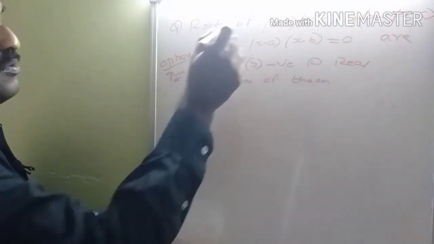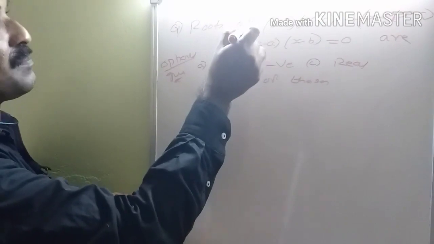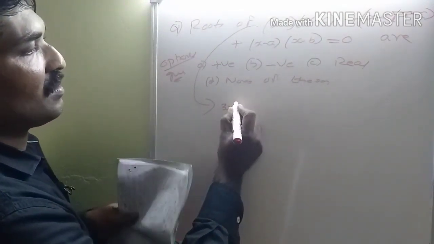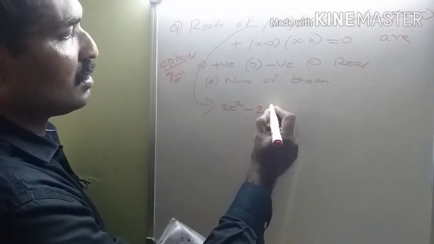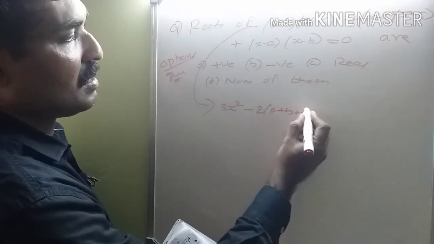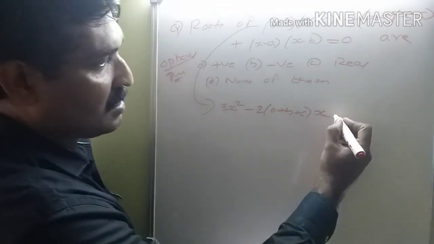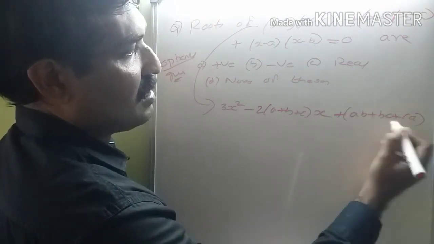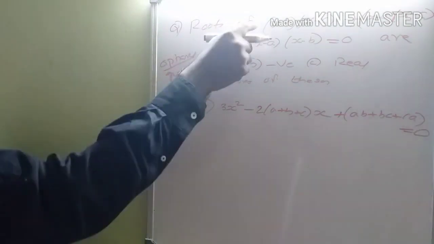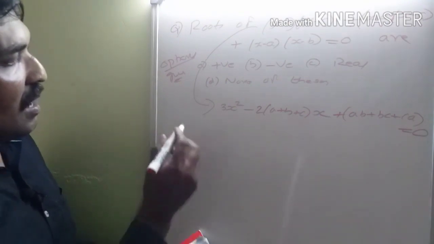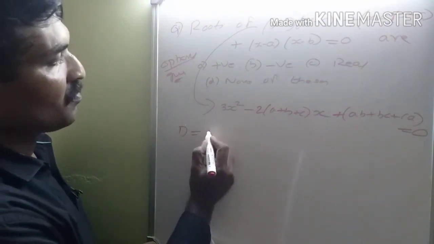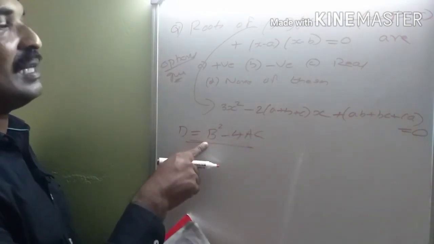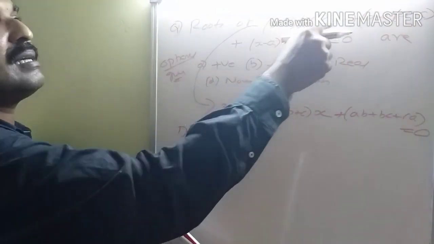We can simplify this expression to 3x square minus 2 times a plus b plus c into x plus ab plus bc plus ca is equal to 0. Now our discriminant is b square minus 4ac. I take capital letters since we used b, c and a in this expression.